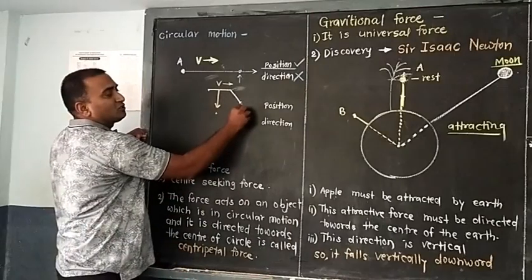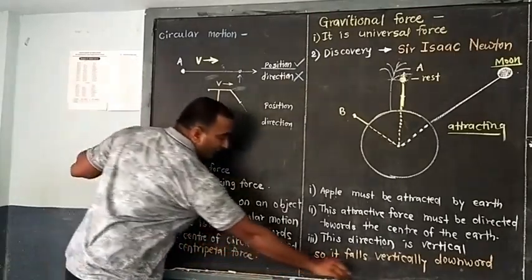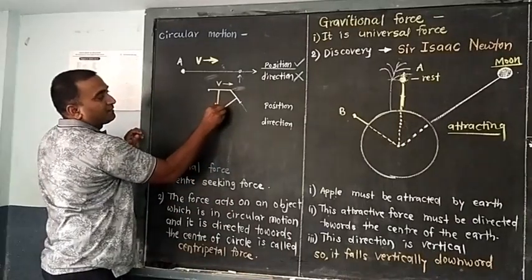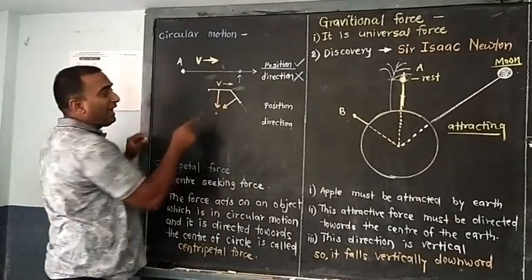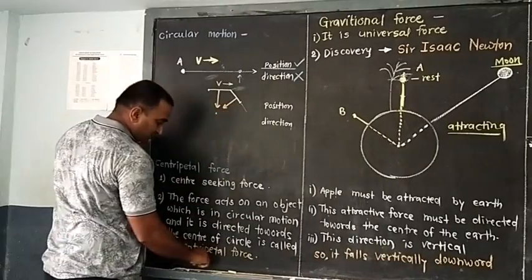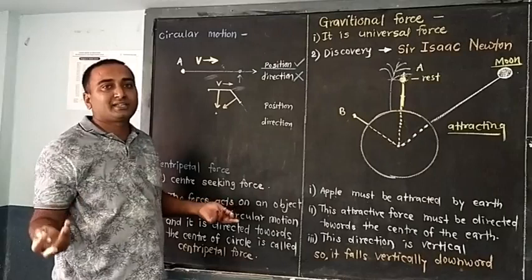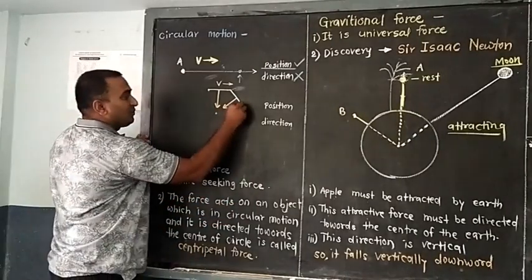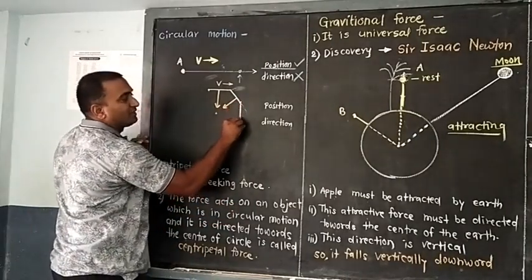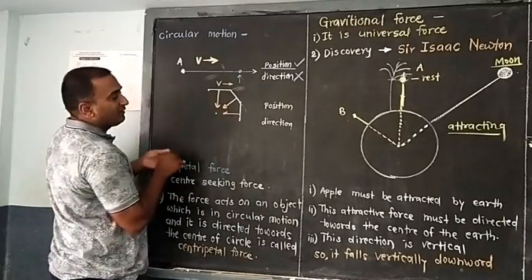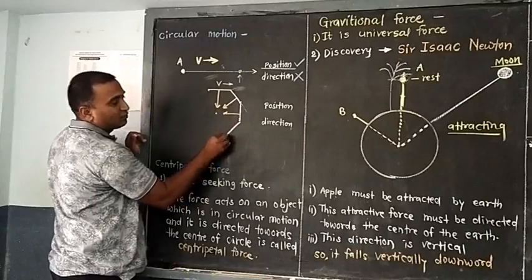Now it starts to move towards this direction. Again you are applying the force towards this direction. See, now what will happen. As you apply the force here, the direction gets changed. The object starts to move downward. Again you apply the force, a third time, and again it will change its motion.